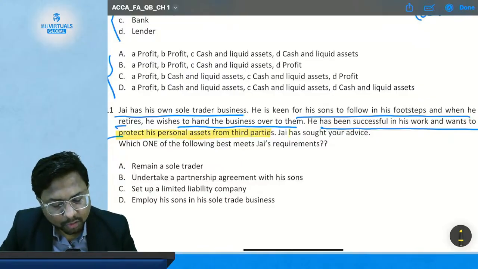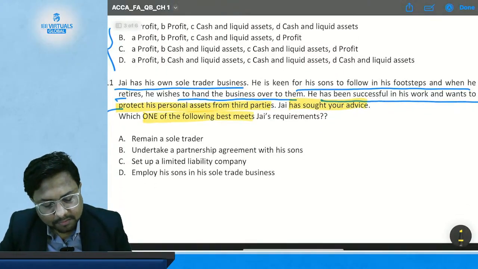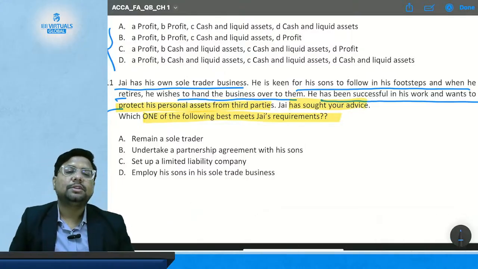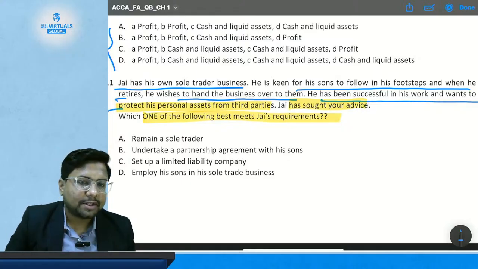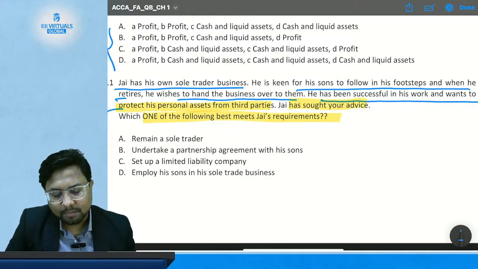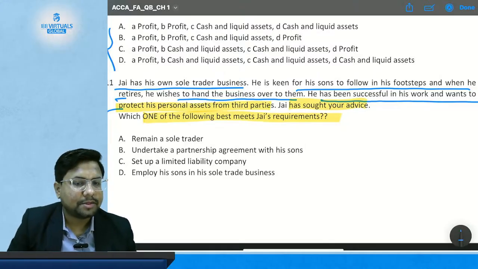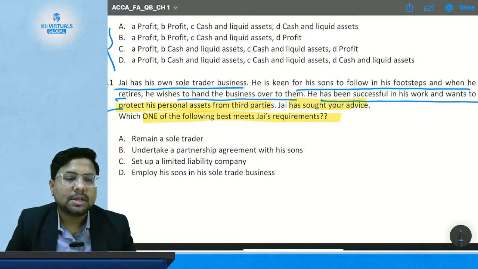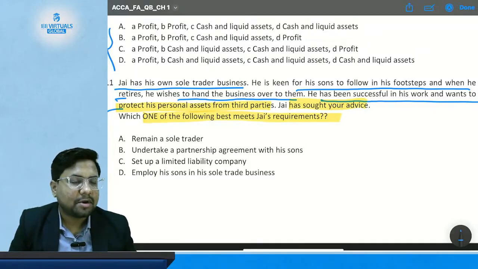Jay has sought your advice. So Jay wants our advice. Which one of the following best meets Jay's requirements? What Jay wants is that his son will join his sole trader business when he retires, but he wants to protect his son's personal assets from third parties. We know that in sole trader or partnership forms of business there is going to be unlimited liability, but only in a company form of business is the liability limited, because the company is a separate legal entity and the owners are separate from it.